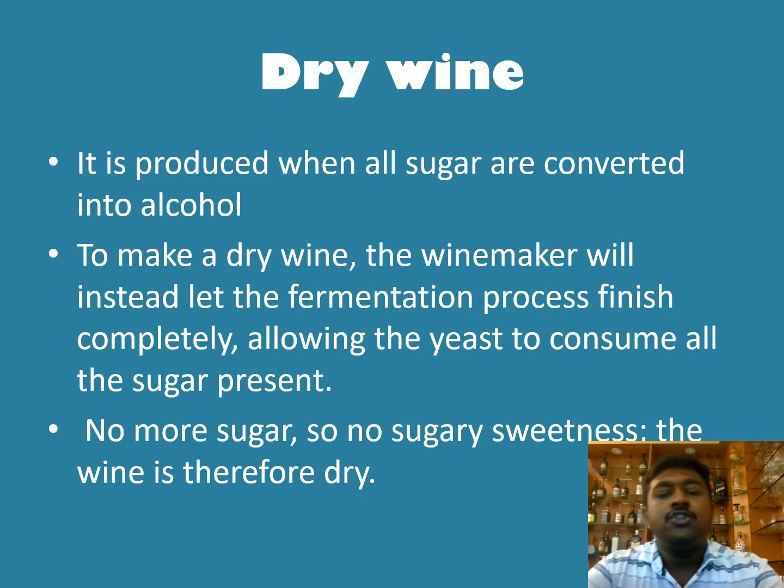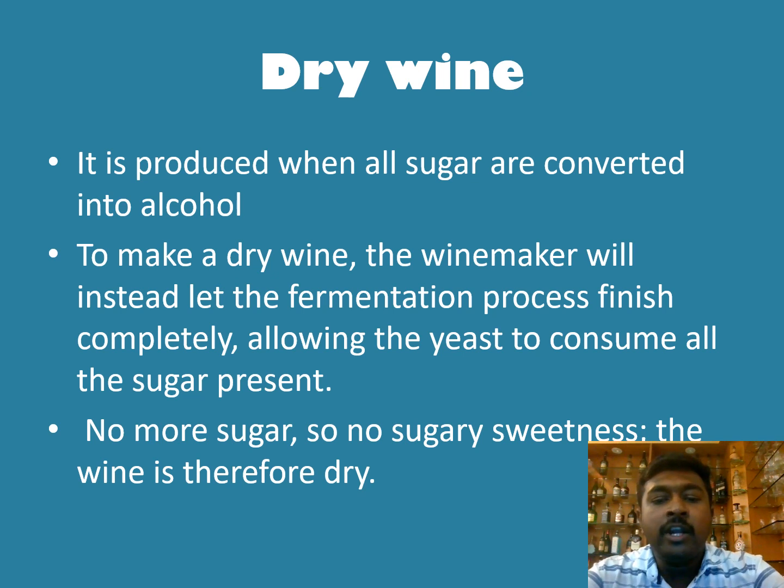It is produced when all the sugars are converted into alcohol. I already told you before that the process of wine starts from yeast from the skin, which converts the sugar into ethanol or ethyl alcohol and carbon dioxide. What is happening here now? The yeast eats all the sugar and converts it to ethanol and carbon dioxide. Then it will become dry wine.